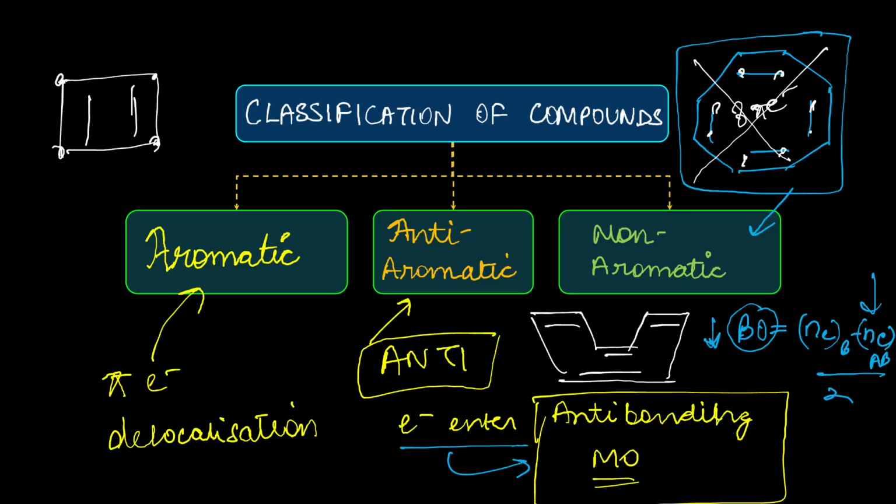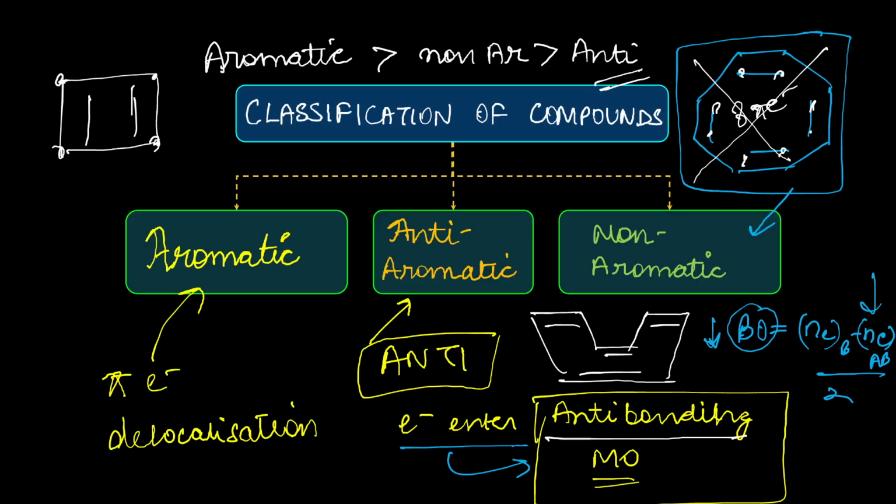So, I'm sure it is clear now that aromatic guys are the most stable ones. Then come the non-aromatic guys, and then come the anti-aromatic ones. These anti ones are least stable, like I said, because the electrons are entering anti-bonding molecular orbitals, which is producing instability. So we can avoid that instability. Life and chemistry is all about stability.